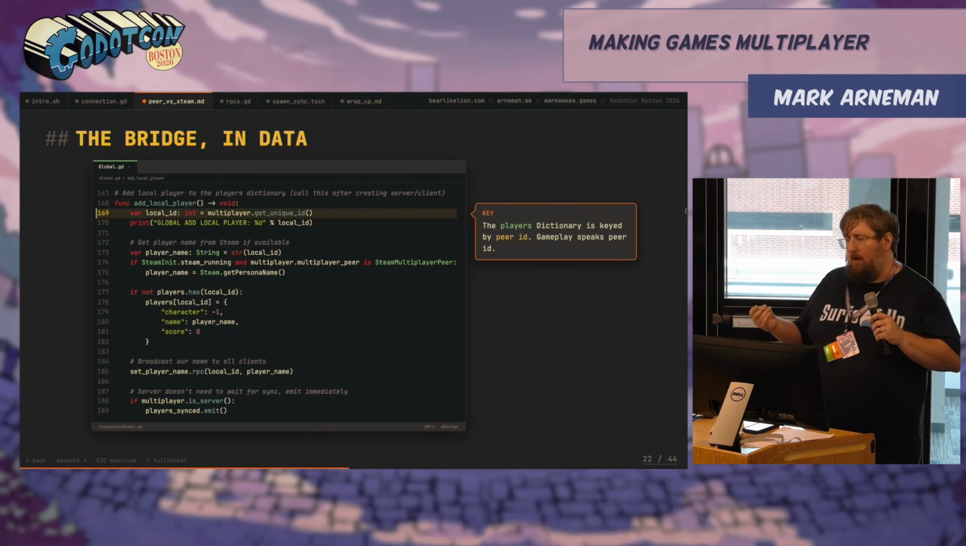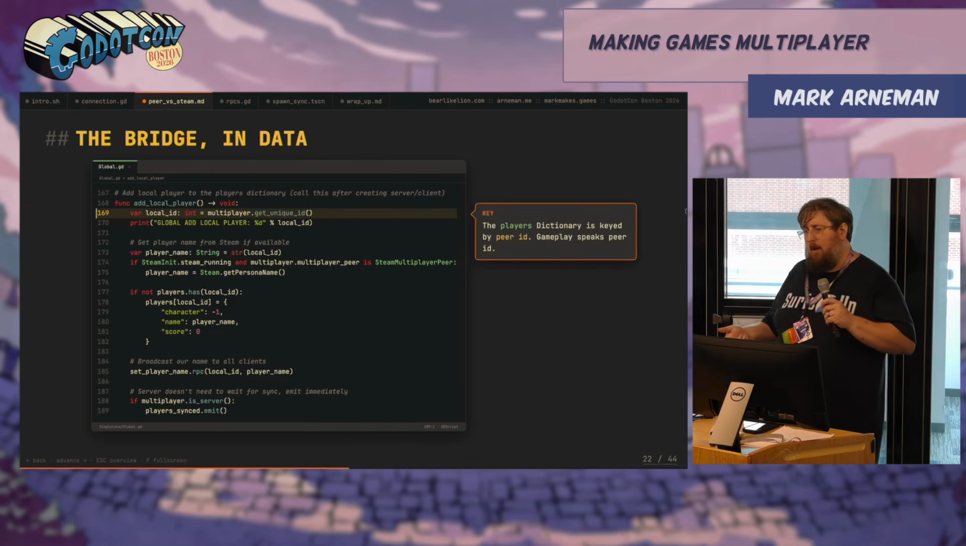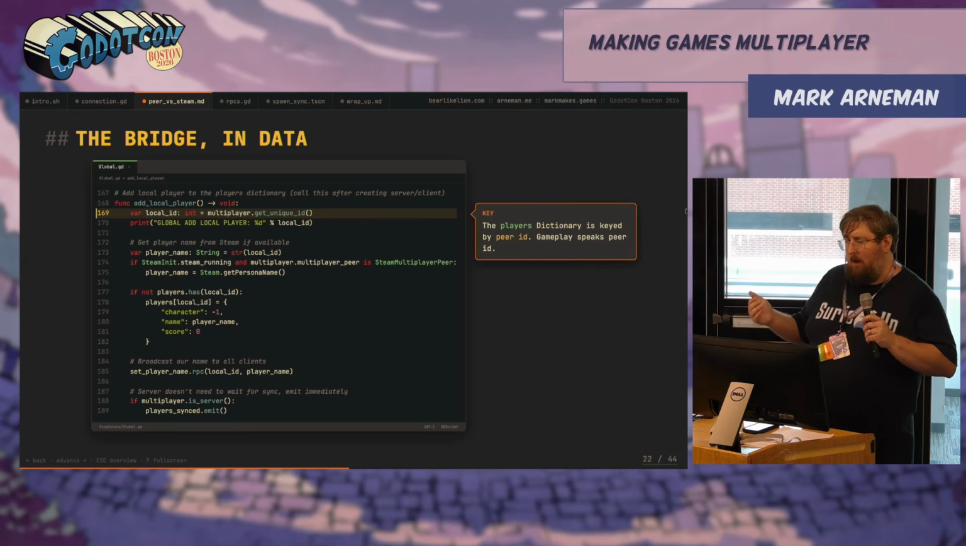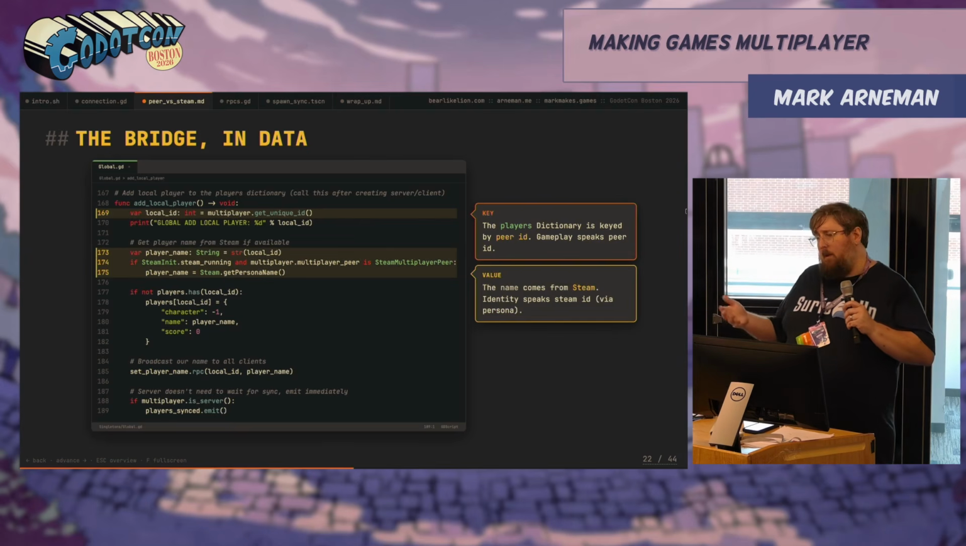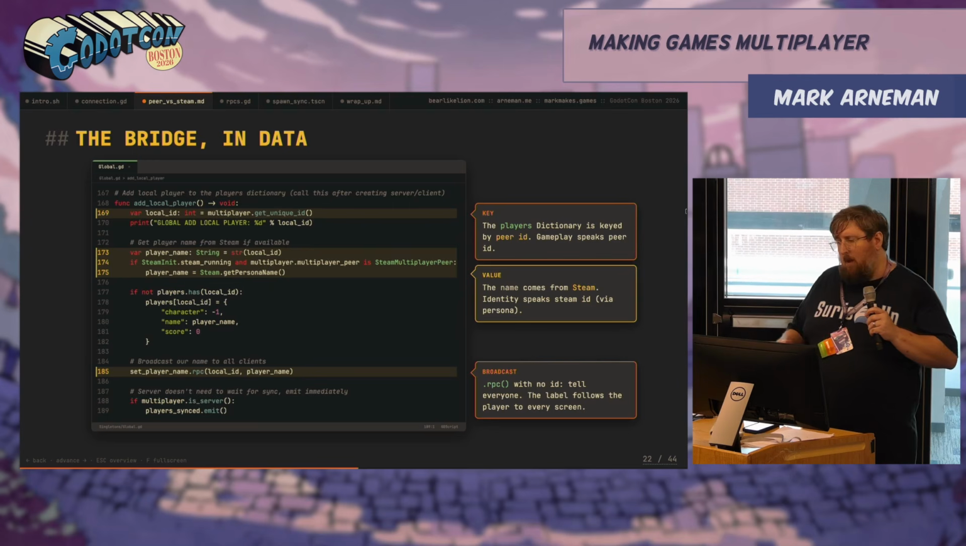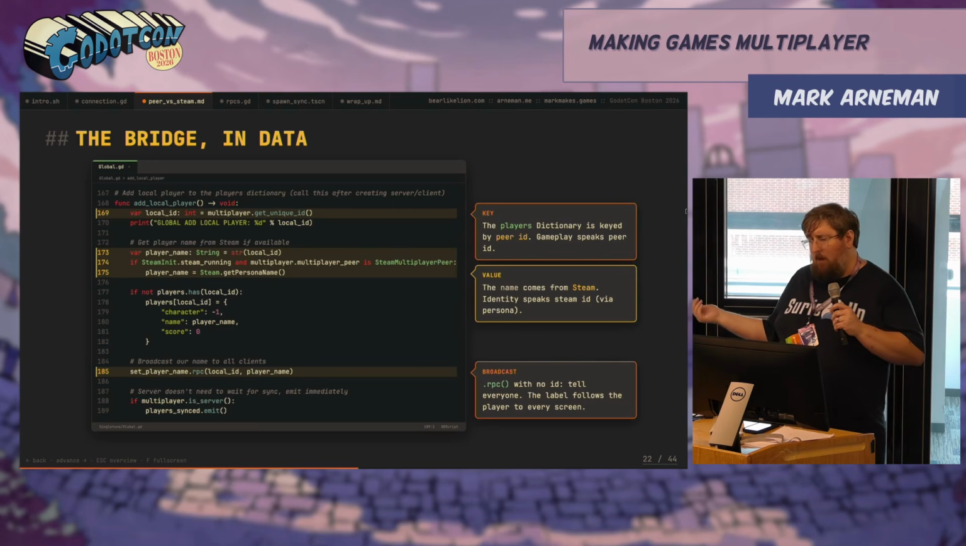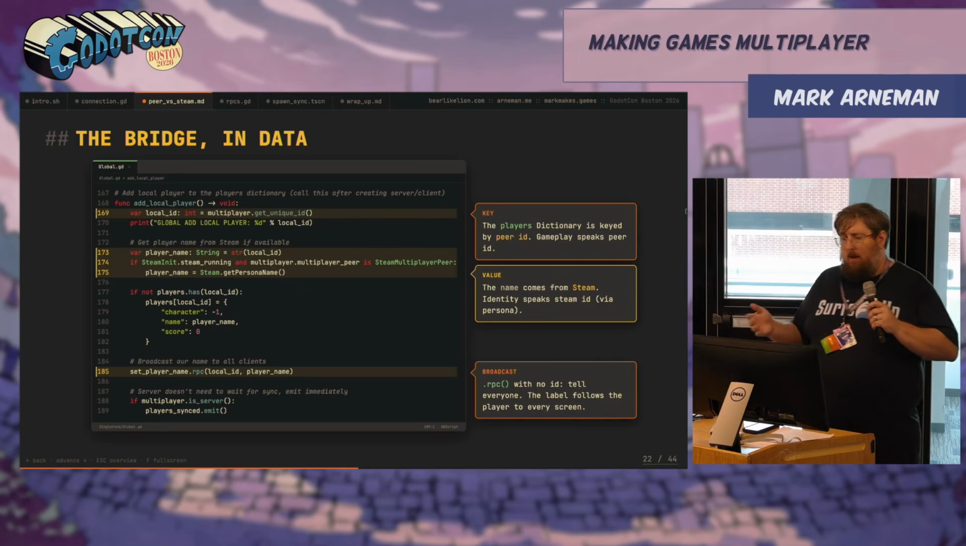So our players dictionary is keyed by our peer ID. The gameplay that we're going to work on speaks in peers. But our name is coming from Steam. That is the identity a person put in their persona profile. The RPC with no ID is a broadcast to tell everyone. The label follows the player to every scene.